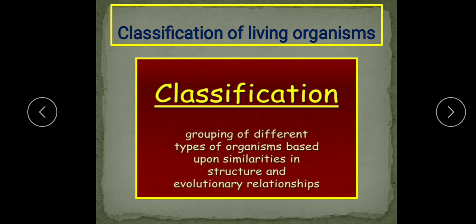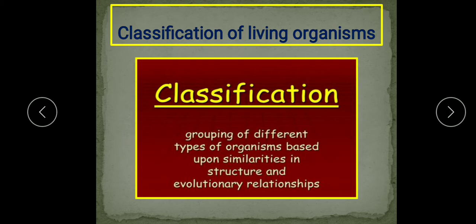So what is classification? It is the practice of placing living organisms into distinct groups based on the similarities and the differences and the evolutionary relationship. What is the need for classification? Classification helps to arrange the organisms in specific groups, because there are millions of plants and animals. So how do we identify them? Actually it helps us to identify.